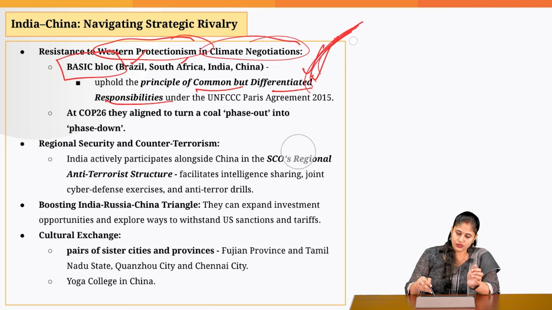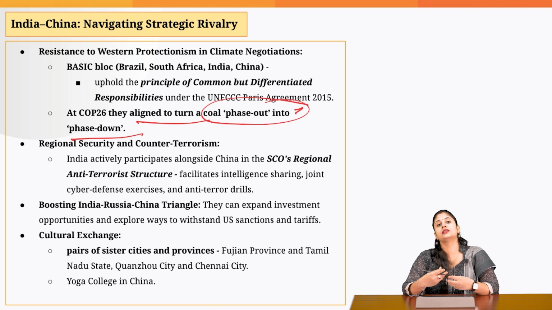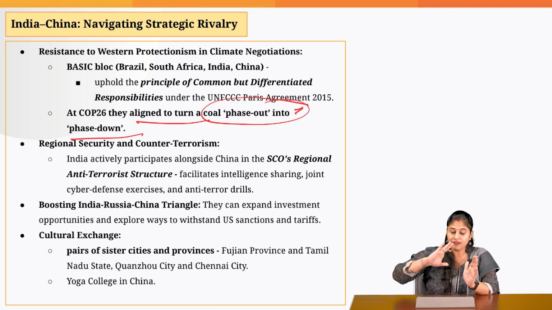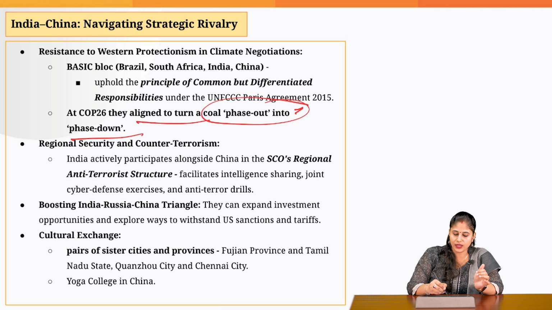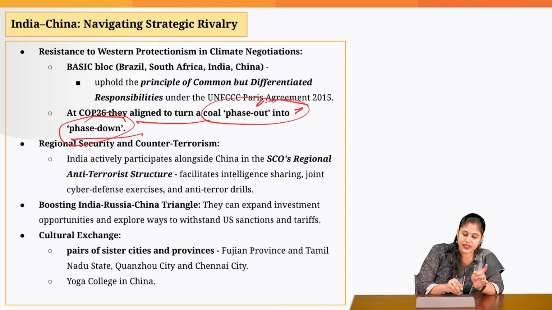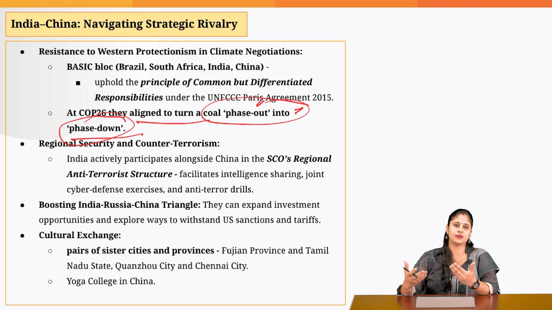And when it comes to COP26, the two countries turned down the demand from the developed economies that developing economies need to completely phase out coal. India and China gave a joint resistance to this demand, and ultimately all the countries at COP26 agreed that we will not be going for coal phase out, rather we will be going for phase down of coal. Phase down of coal means that over a period of time, we will reduce our consumption of coal or our dependence upon coal when it comes to the creation of energy. Complete phase out of coal is not going to happen.